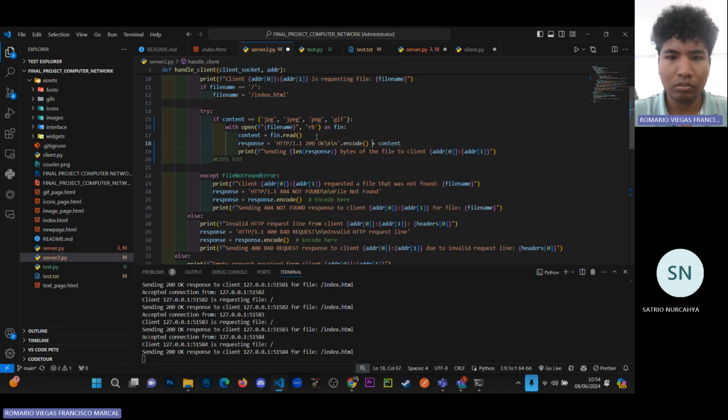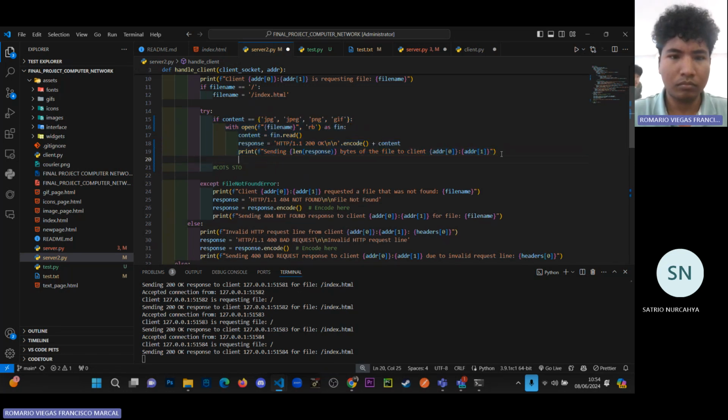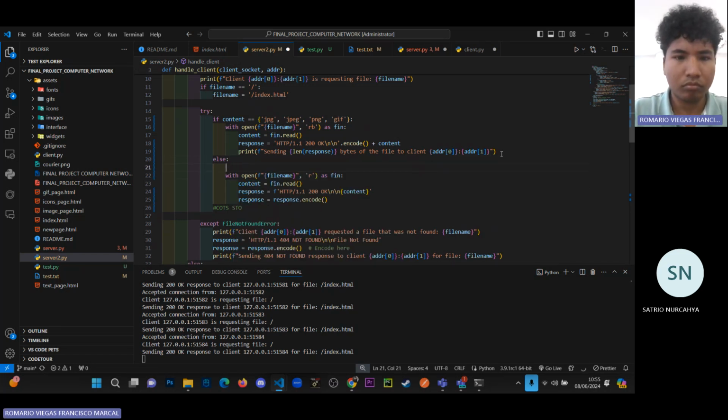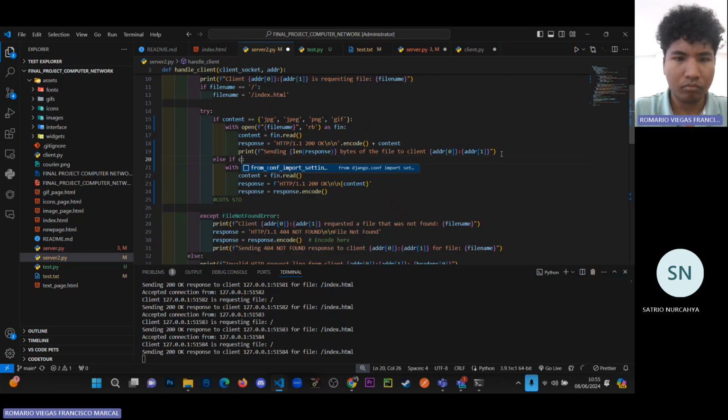Here we need to use the socket. Then we do our client stuff. Then client socket. We use the socket, and then we connect to the socket using the line.